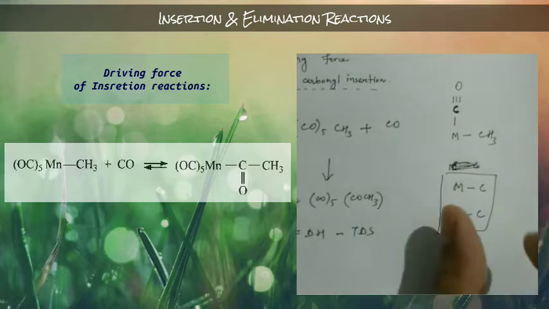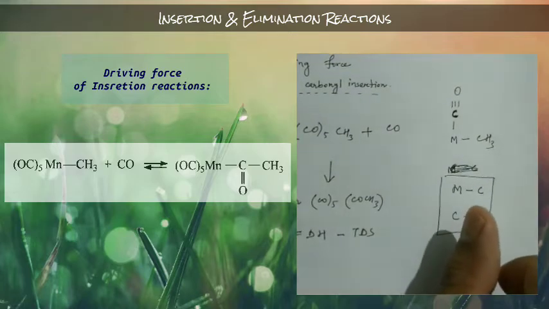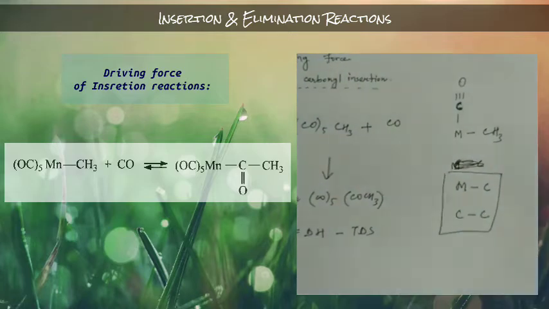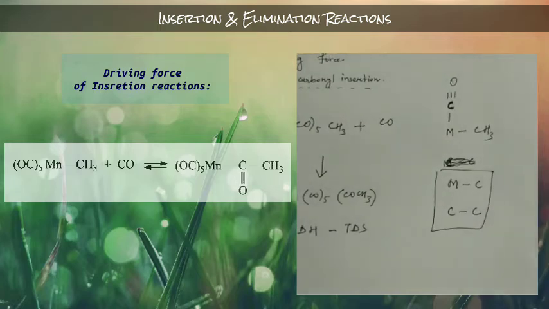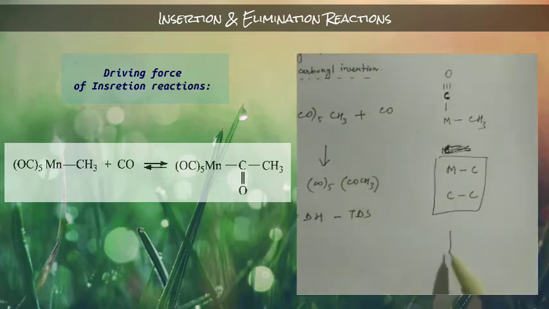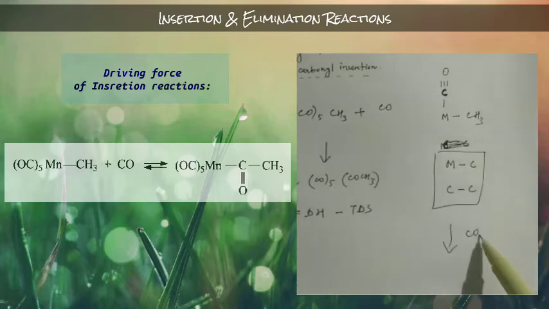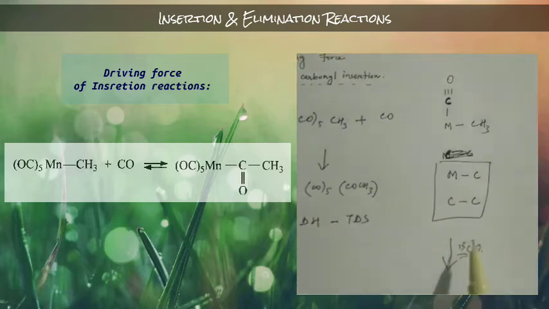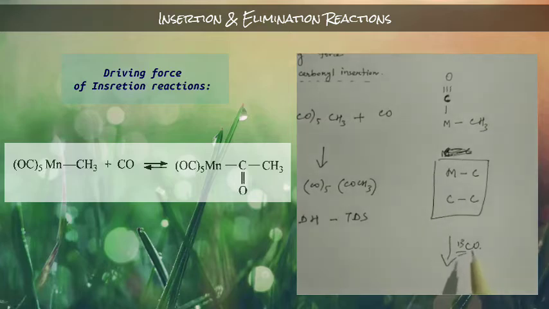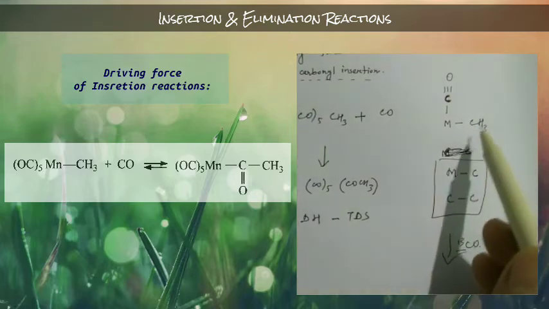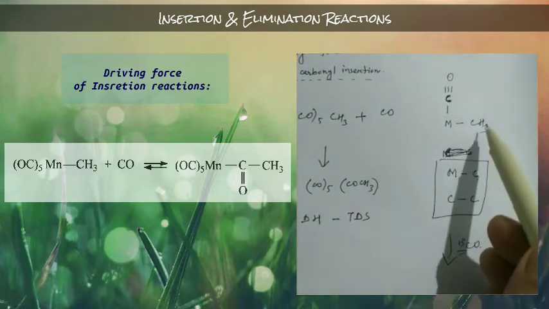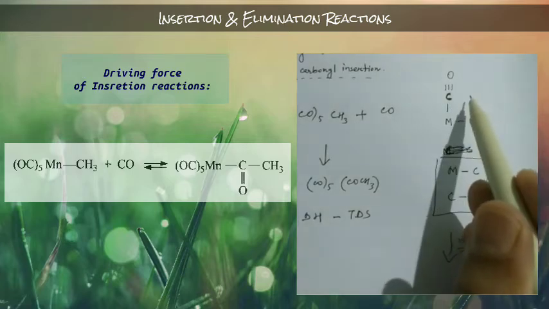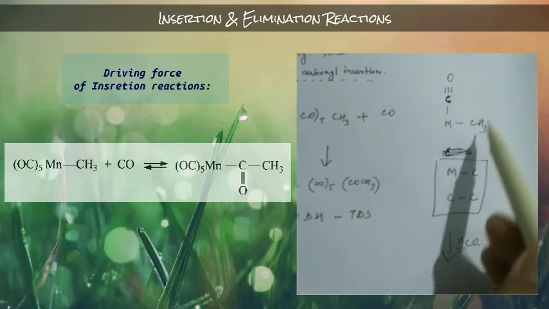In the second step, what will happen? The incoming carbonyl group, which is the carbon 13 in that example, will occupy this vacant site. It will come from this side to form a bond with this carbon, the one that took the methyl group.